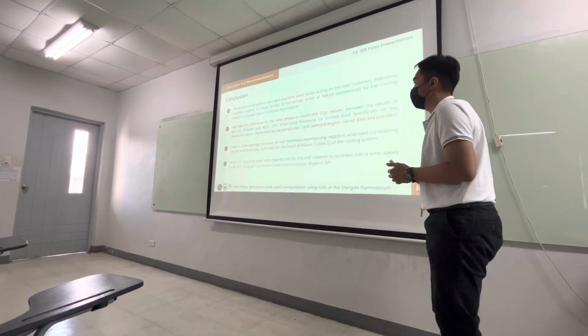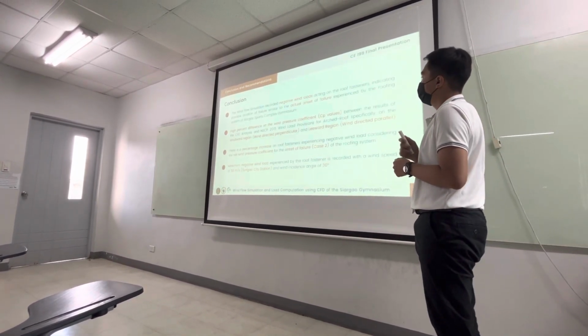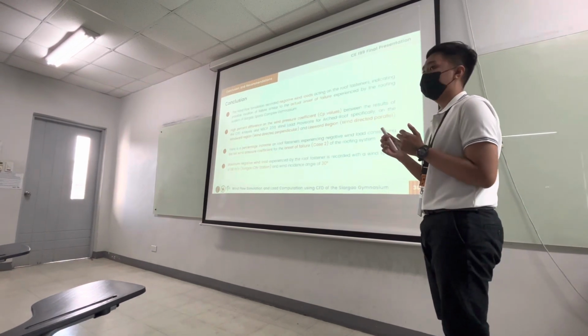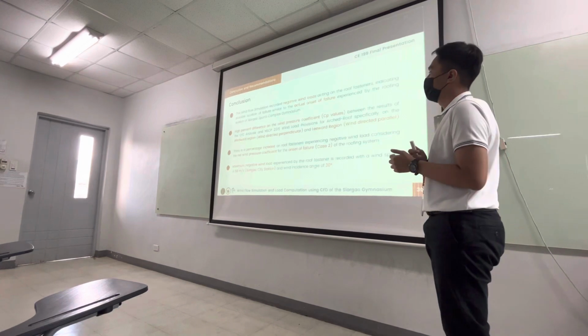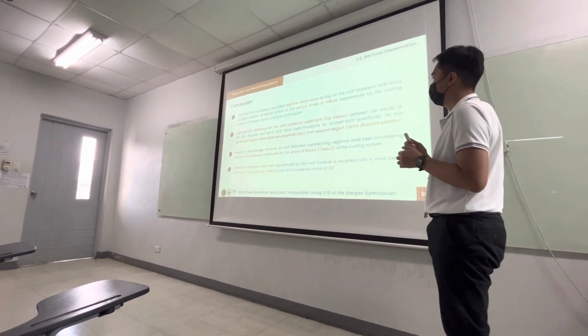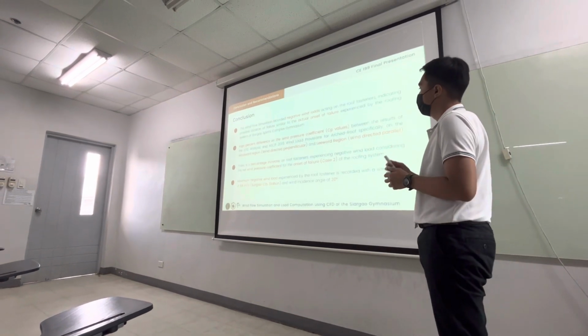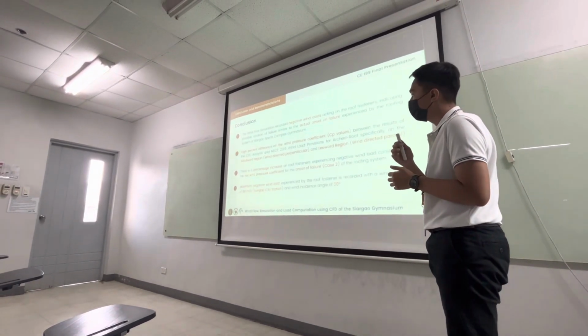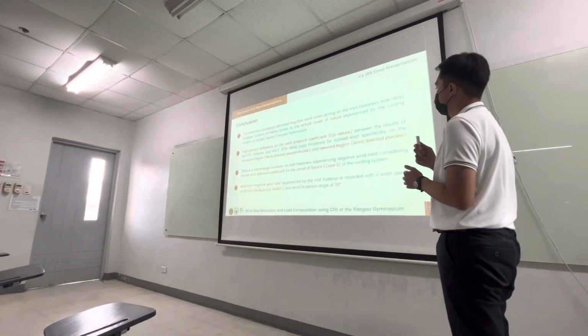Based on the results of the study, the wind flow simulation was able to record negative wind loads, providing possible locations of failure similar to the actual onset of failure of the roofing system of the gymnasium. There is a high percent difference in the wind pressure coefficient between the results of the CFD analysis and NSCP 2015, specifically in the windward region for wind directed perpendicular and the leeward region for wind directed parallel.